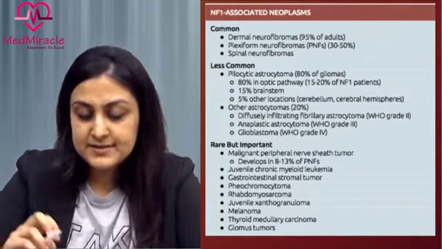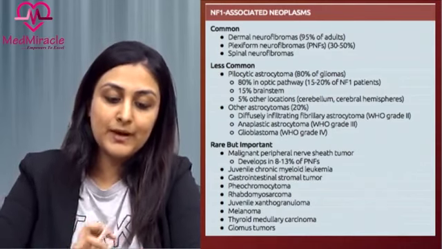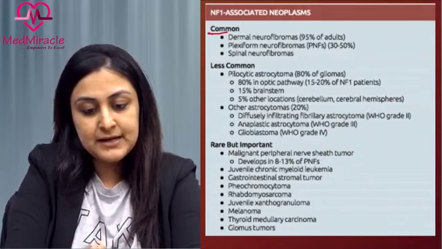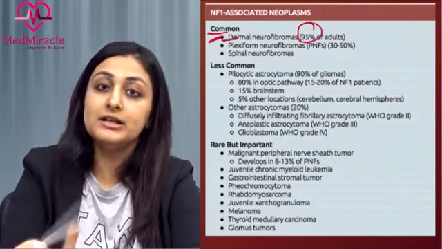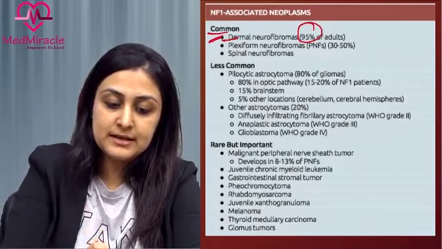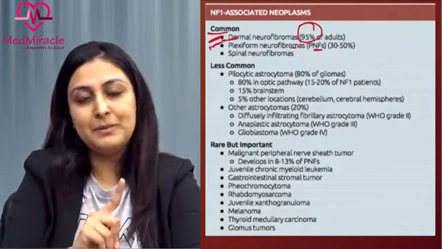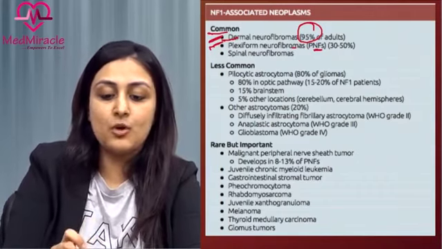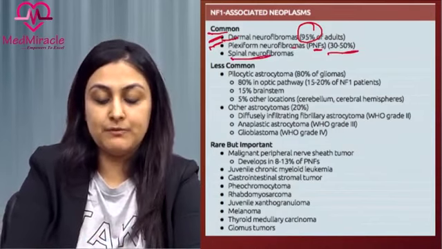Apart from that, this is an exhaustive list of all the neoplasms which are associated with NF1. We've already talked about the common ones. Just to revise, dermal or cutaneous neurofibromas are the most common and occur in 95% of the adults. Plexiform neurofibromas are very specific, requiring only one plexiform neurofibroma to include it in the diagnostic criteria, but are less common and seen in 30 to 50% of the individuals, and spinal neurofibromas.